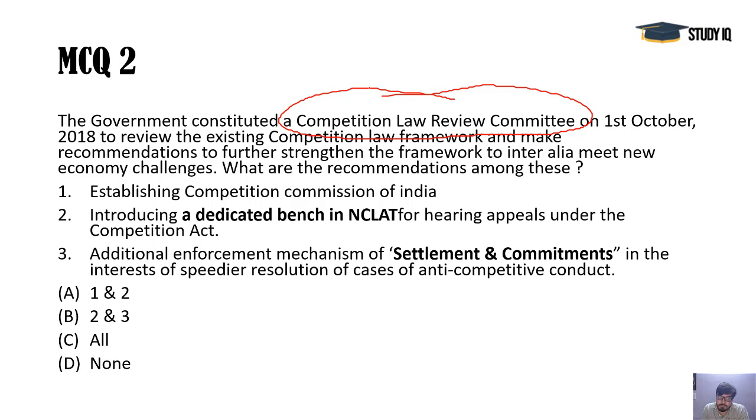These kinds of moves are considered unfair practices, and for that they complain to the Competition Commission of India, which takes action against companies involved in unfair practices. So the first statement is wrong, because this review committee did not recommend that the Competition Commission of India should be there. It was actually already there since 2002. So this is a wrong statement.